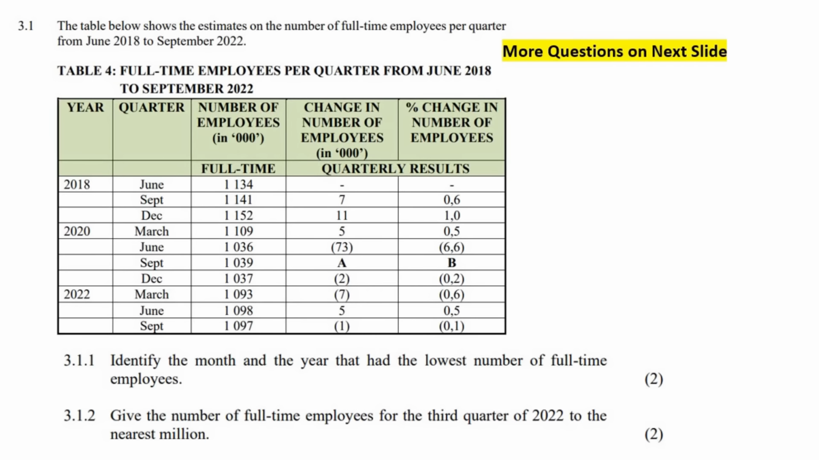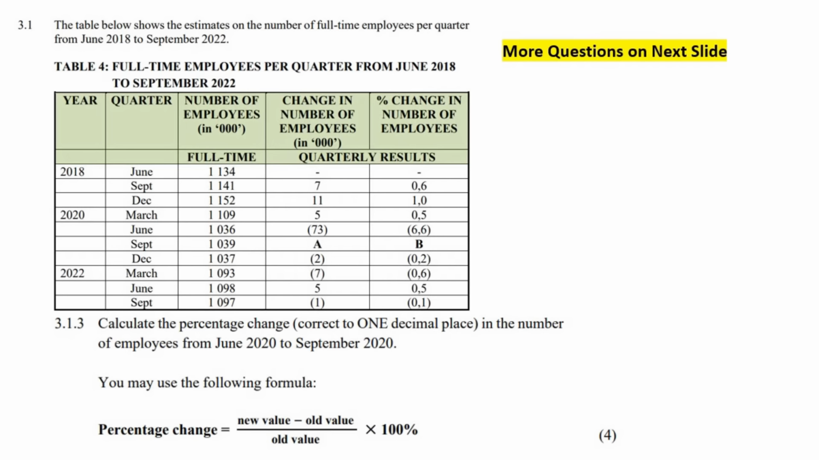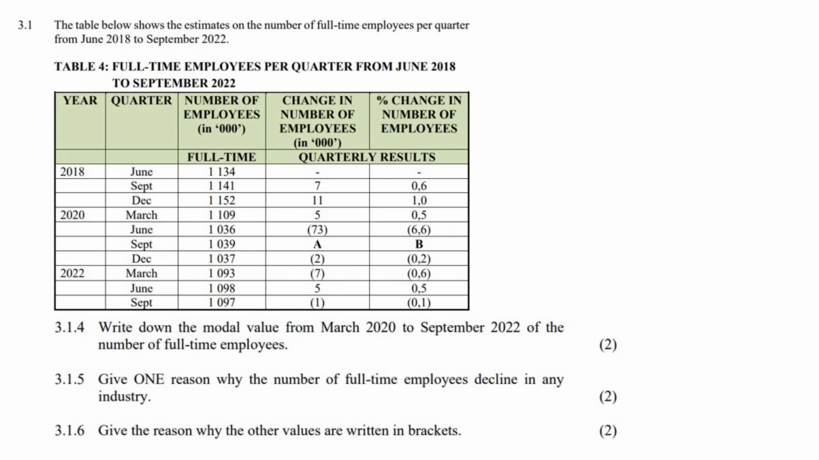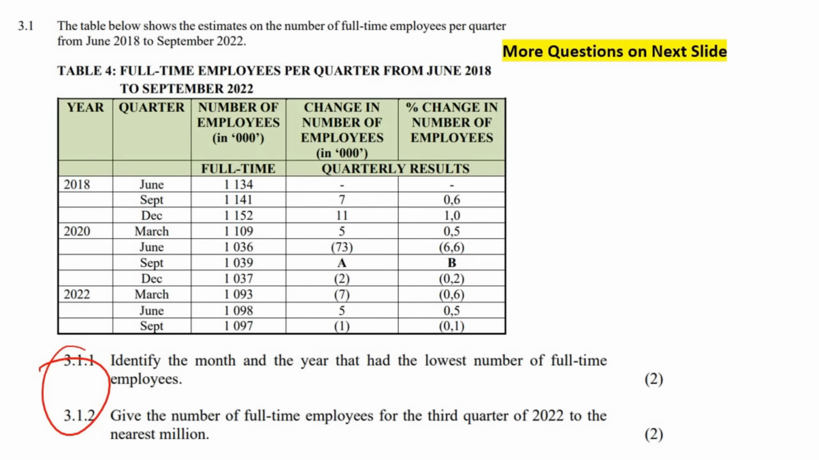The first thing I want to mention with this question is that the questions do carry on the next slide. So it's these two over here, and then there's this one, and then we've got these three over here. So 6 questions in total for this one. The table below shows the estimates on the number of full-time employees per quarter from June 2018 to September 2022.